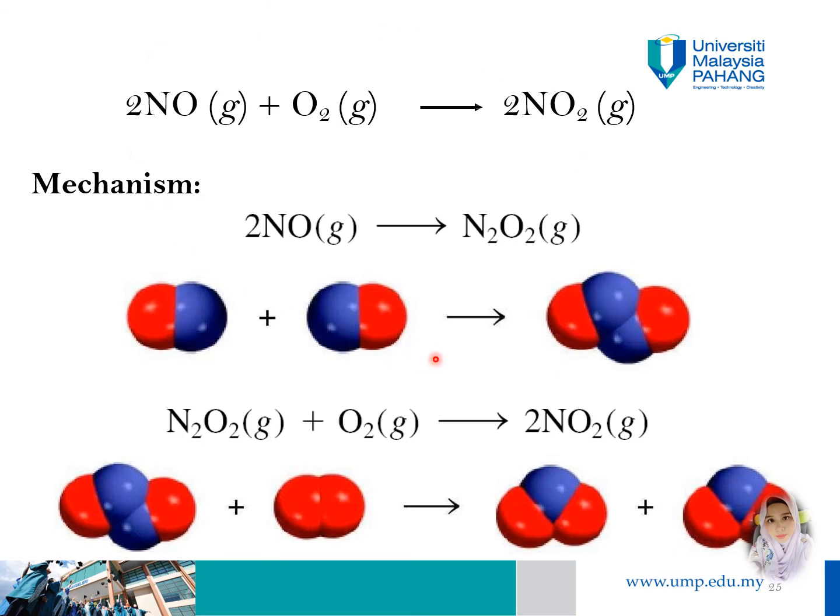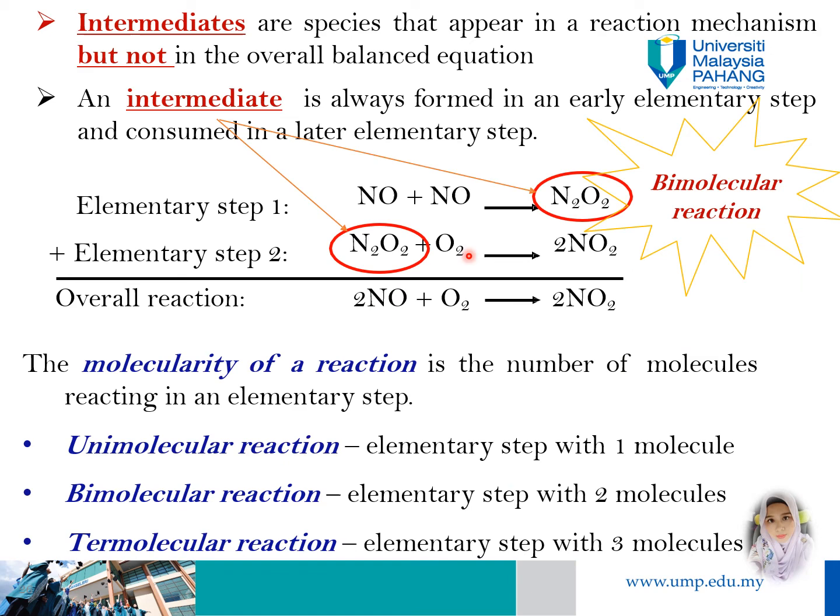So you can see here that the formation of nitrogen dioxide produces a reaction intermediate. Okay, a reaction intermediate is a molecular entity that is formed from the reaction between the reactants, and reacts further to give the directly observed product of the chemical reaction, which is the final product, nitrogen dioxide. Okay, the species that appear in the chemical mechanism are called intermediates.